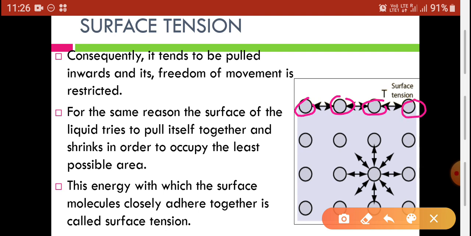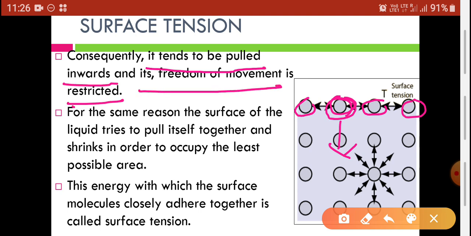They can't freely move into the depth, and as they are present on the surface, the attractive force attracts these molecules towards the depth of the liquid. Consequently, it tends to be pulled inwards and its freedom of movement gets restricted.